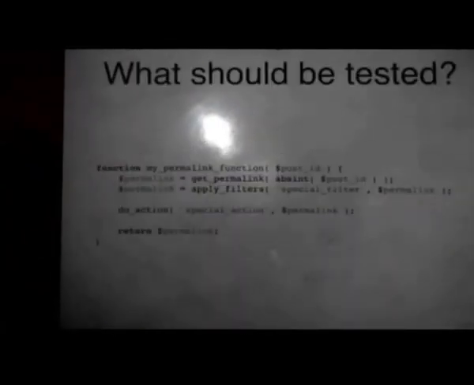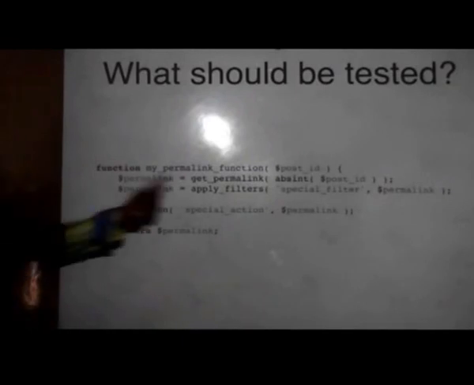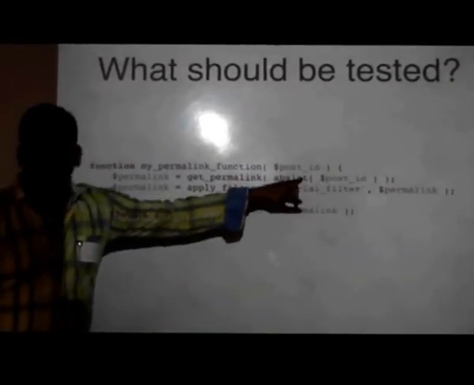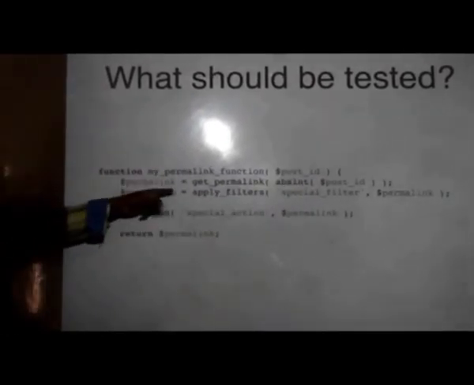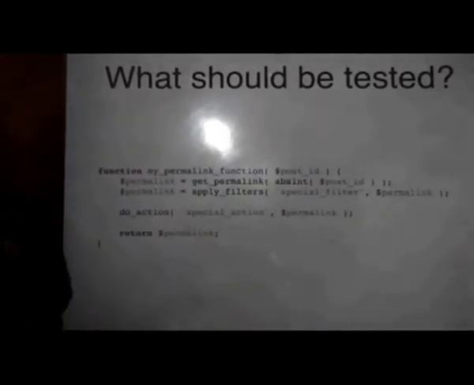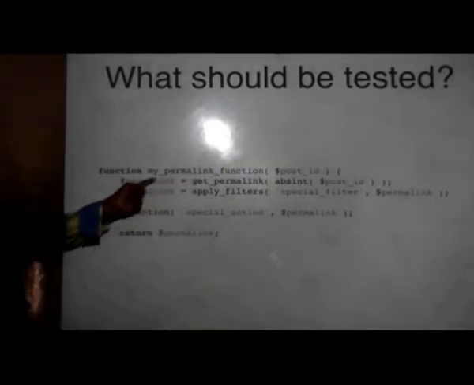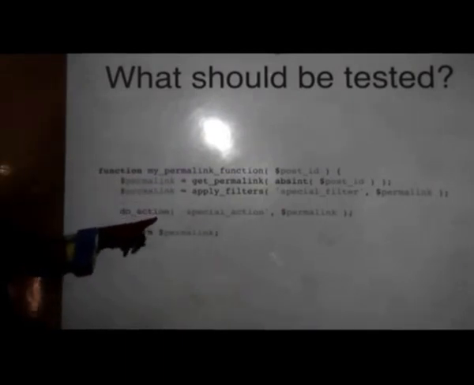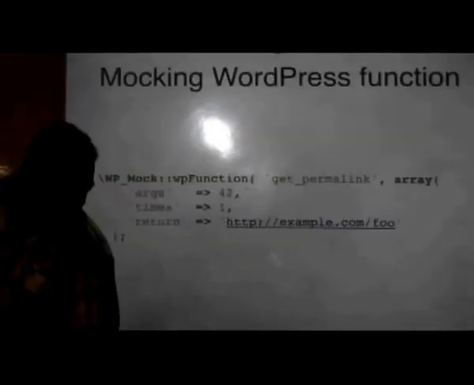So we are calling our function with this value. What should happen? If you pass some value to it, it should be converted to an integer, and that integer should be passed to the getPermalink function. And assuming you know what the permalink is for that particular post, that would be your expected value. And this filter has to be called and this action has to be performed. So all those things you can now test.